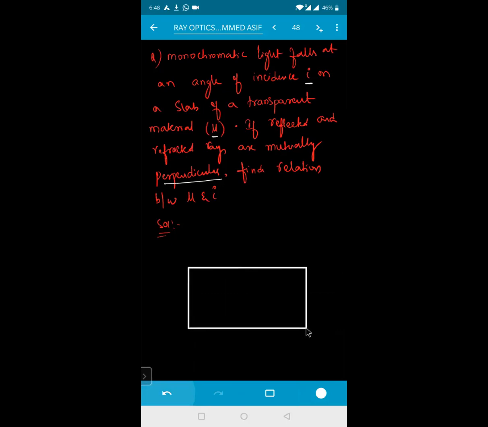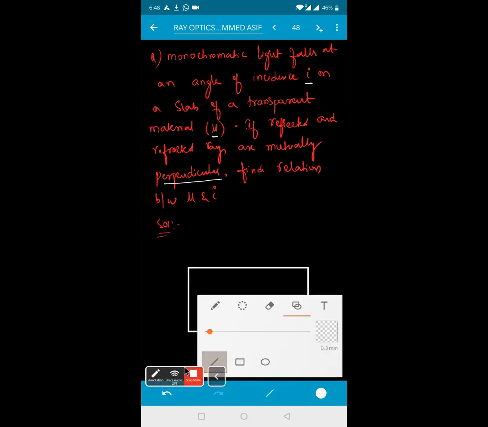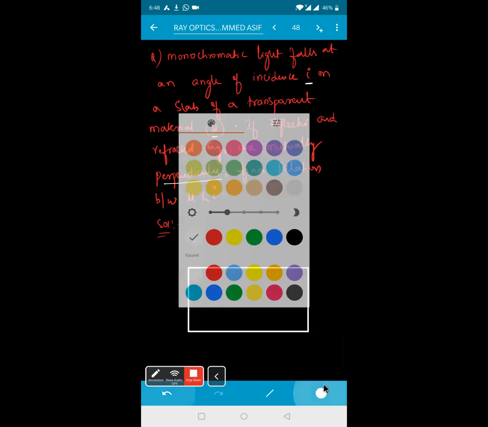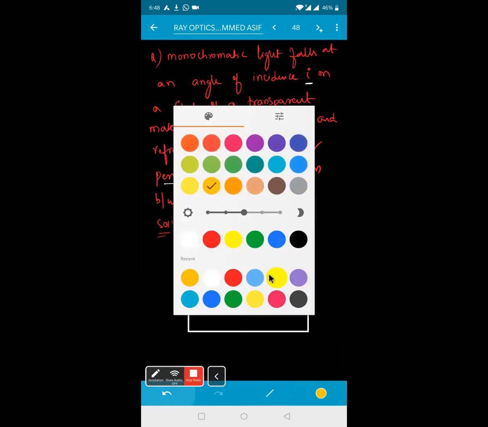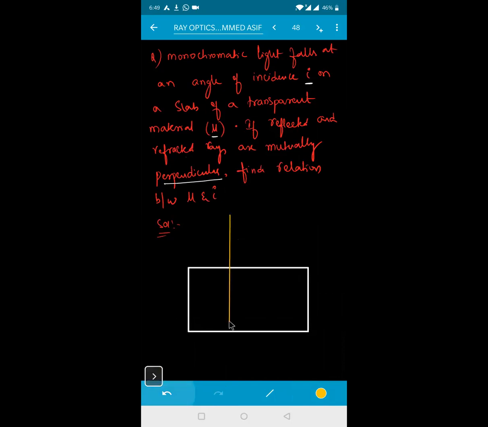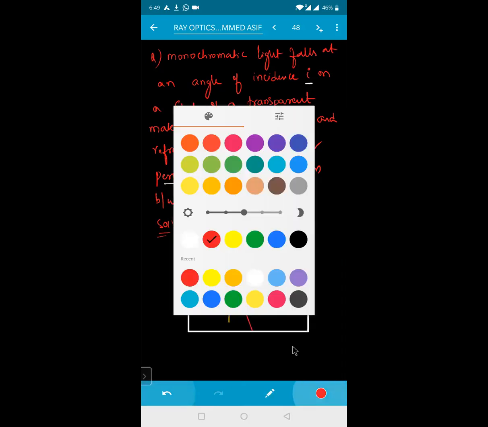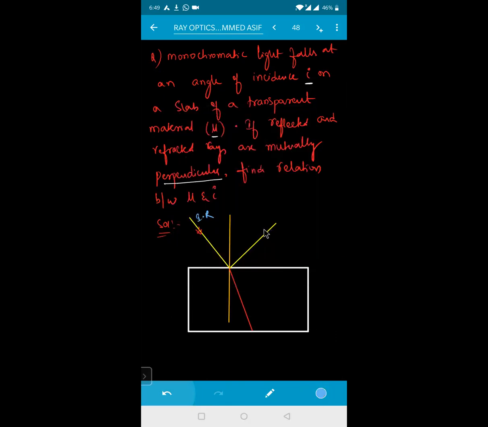This one is your slab. This one will be the normal. A ray of light is incident on this. And here this will be the reflected ray, and this will be the refracted ray, like this. Okay. So this is your incident ray, beta. This is your incident ray. This is your reflected ray.